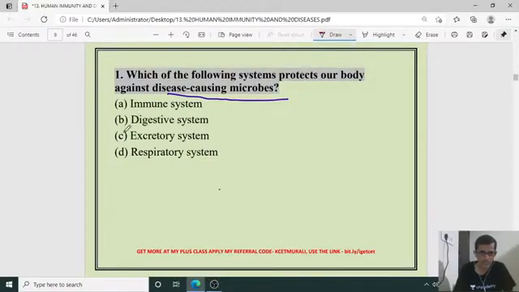Immune system, digestive system, excretory system, respiratory system. That is A, immune system. The immune system helps with protection of our body against disease causing organisms.